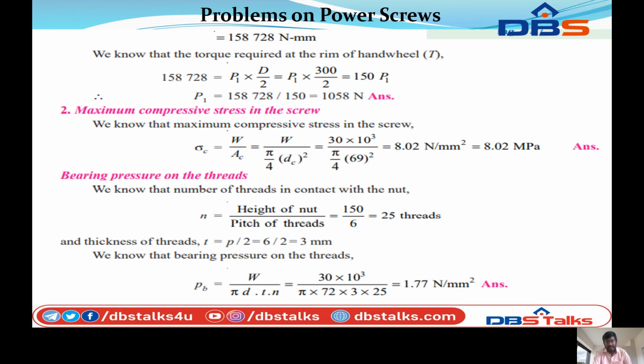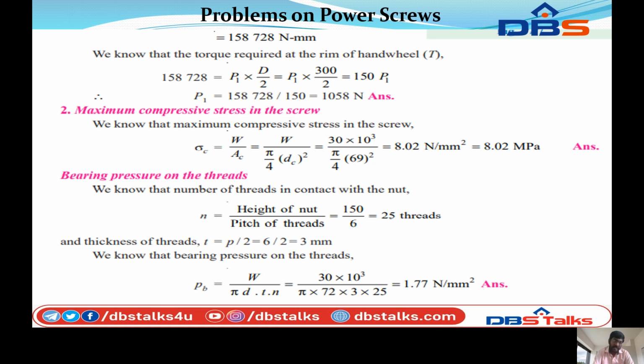So next we can calculate the bearing pressure on the threads. We know that the number of threads in contact with the nut, n, is equal to the height of the nut by the pitch of the thread, that is 150 divided by 6, so n is equal to 25 threads.